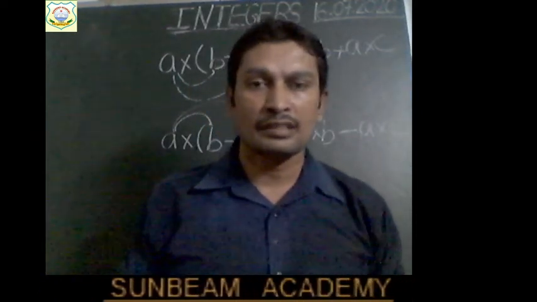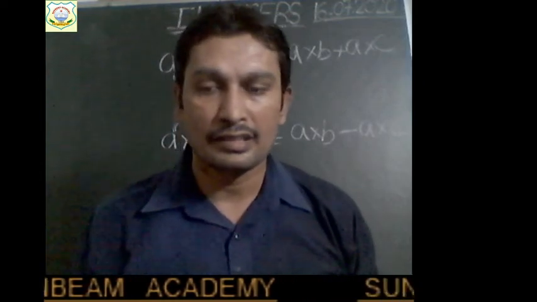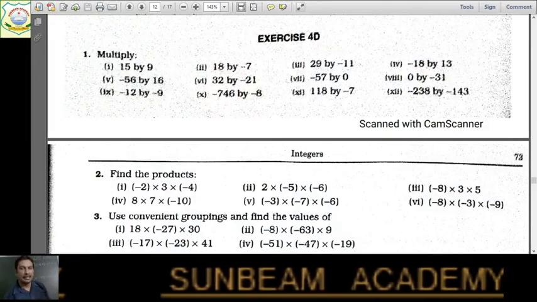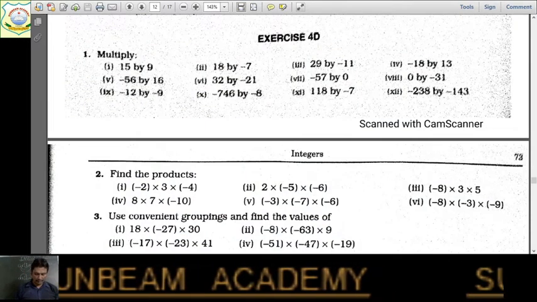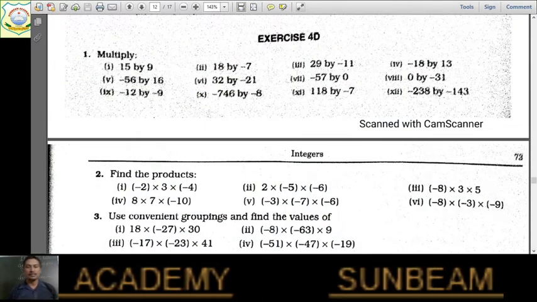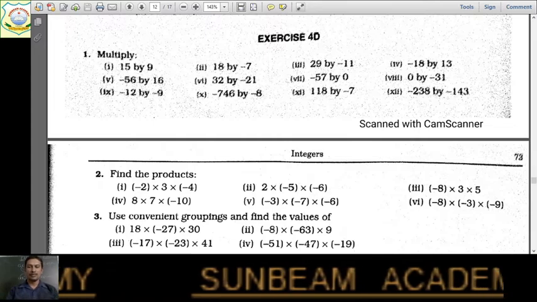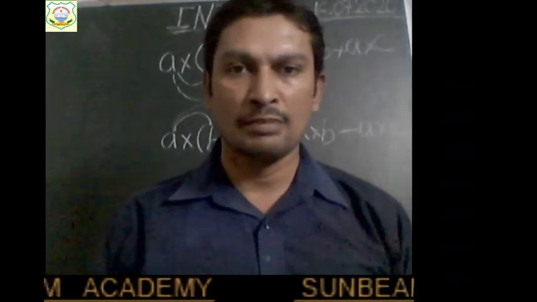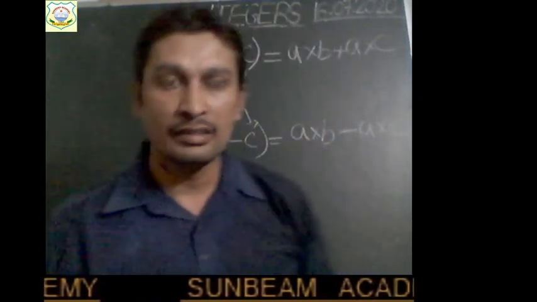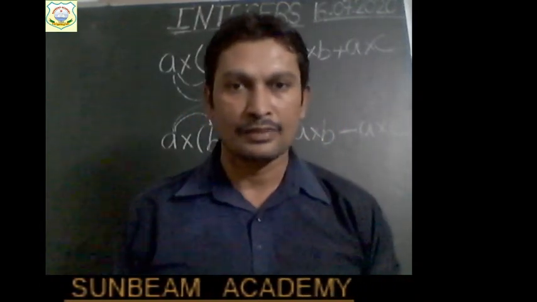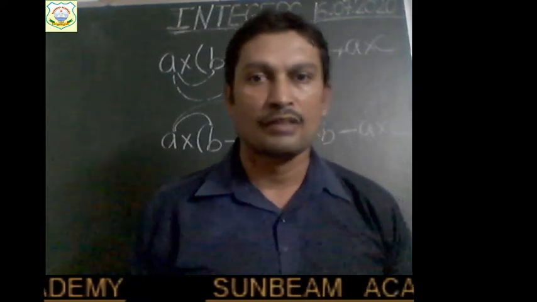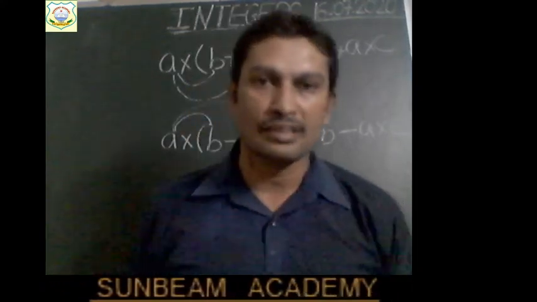So now after this, today we can start the exercise, and the exercise that we have to solve today is exercise 4D, right children? And this exercise is on page number 72. So I think all of you are ready with your textbook. Open page number 72 and read question number 1 from exercise 4D, right? So get ready children and let us start the questions. Question number 1 from exercise 4D.